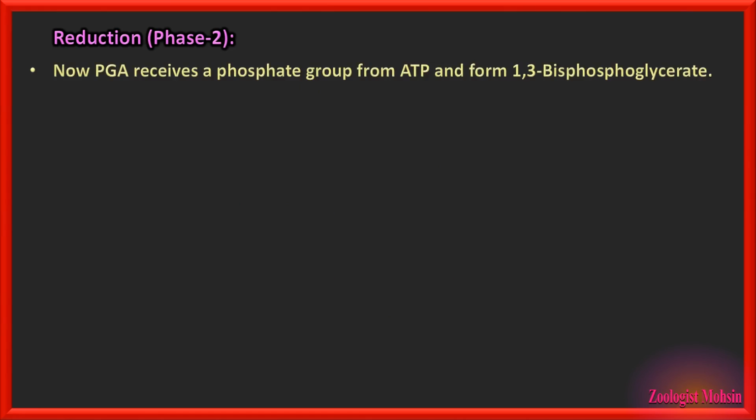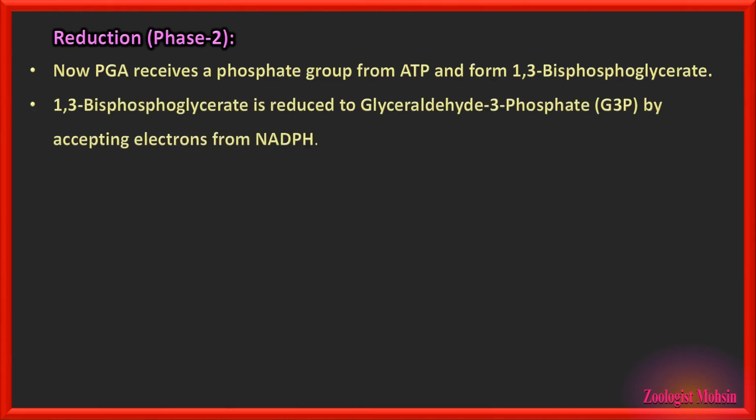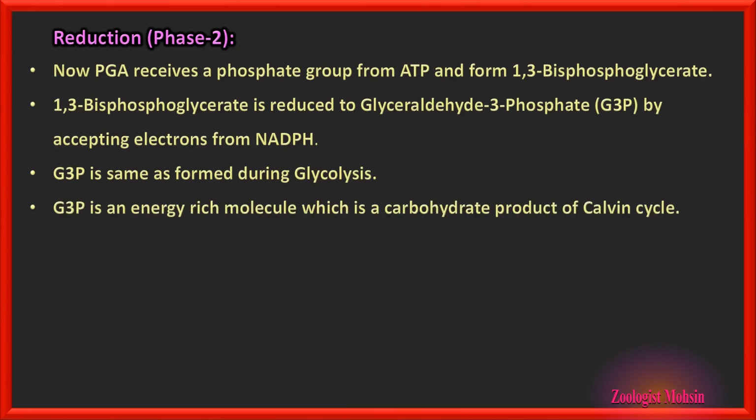Reduction phase. Now PGA receives a phosphate group from ATP and forms 1,3 bisphosphoglycerate. Bisphospho means 2 phosphate groups are attached here. 1,3 bisphosphoglycerate is reduced to glyceraldehyde 3-phosphate, G3P, by accepting electrons from NADPH, and G3P is the same as that formed during glycolysis in plants. G3P is an energy rich molecule which is a carbohydrate product of the Calvin cycle. So please remember that the product of the Calvin cycle is G3P, not glucose.